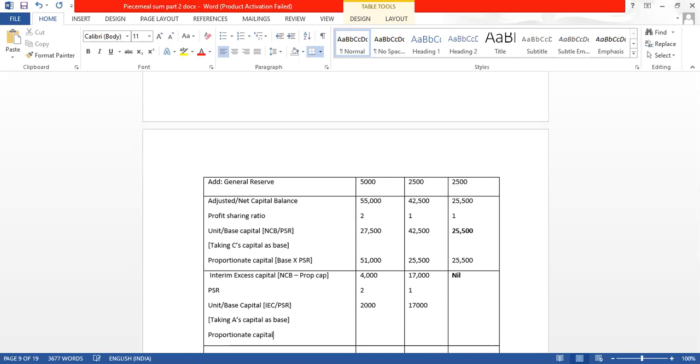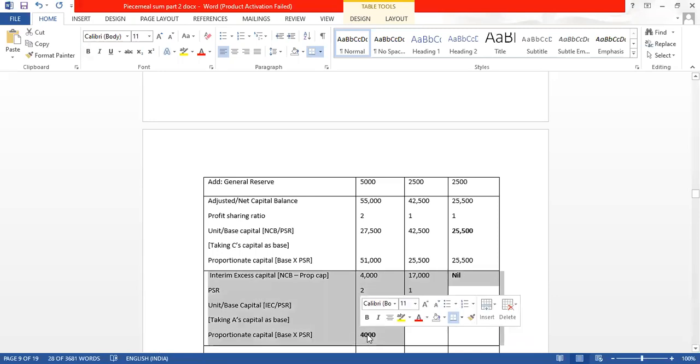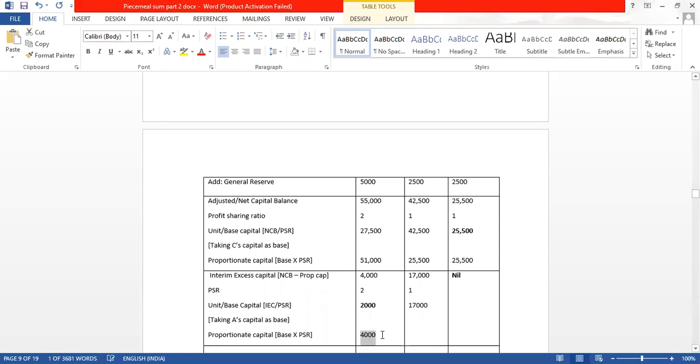The formula for proportionate capital is base into PSR. Now base is 2,000. 2,000 into 2 is 4,000, and 2,000 into 1 will be 2,000. 2,000 is the base and profit share is 1.